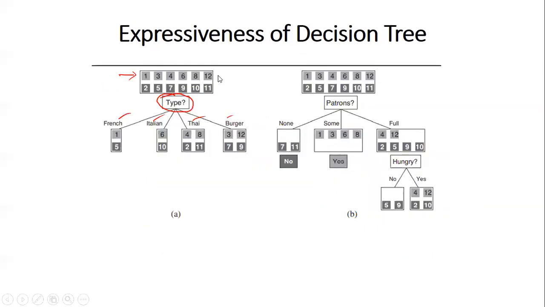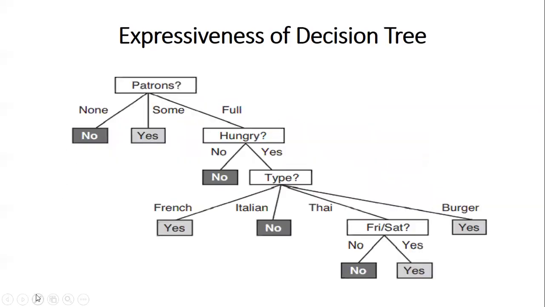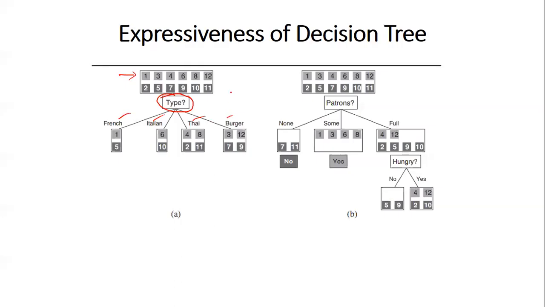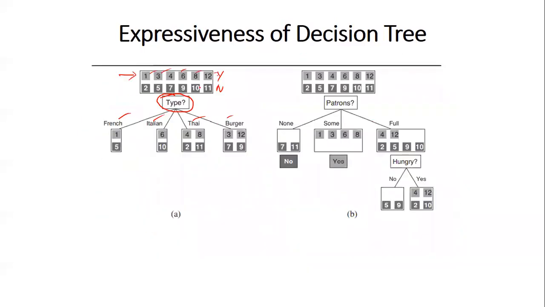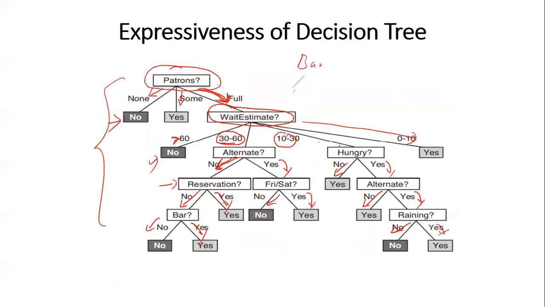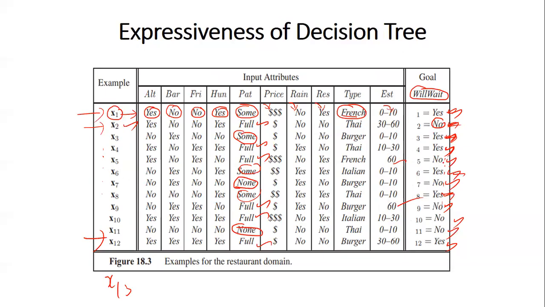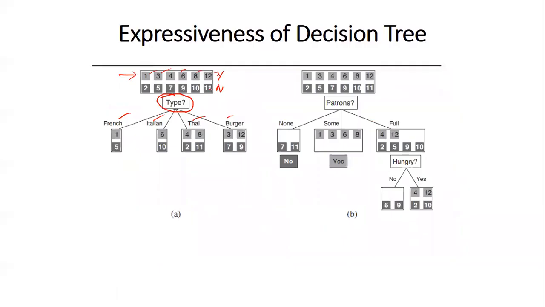This first row represents all yes, and this represents all no. If you see, 1, 3, 4, 6, 8, 12, these inputs are yes. This is the first input, this is the third input, this is the fourth input, this is the sixth input, this is the eighth input, this is the 12th input. These inputs contain the value yes. And 2, 5, 7, 9, 10, 11 are no. That's what this table says.